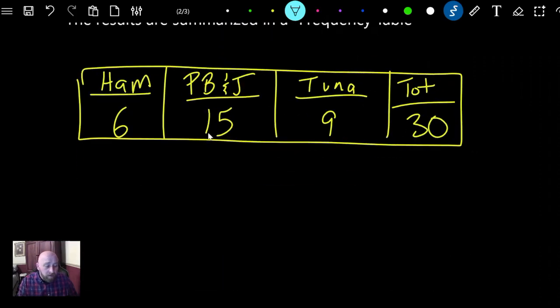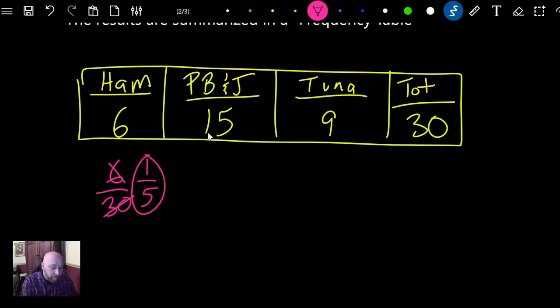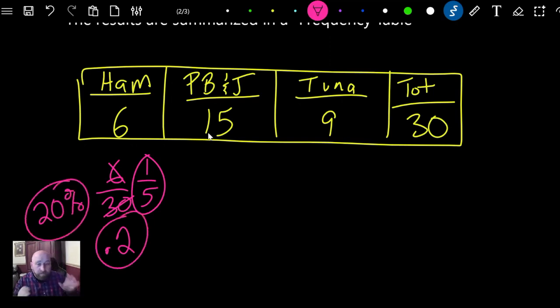So we're going to go back over here to ham and ask, what is the part? The part is ham, which is 6. What is the whole? The total is 30. So ham is 6 over 30. In this case, it is reducible: 6 goes into 6 one time, and 6 goes into 30 five times. So 1/5. You could break that down into a decimal, 0.2 or 0.20. 20% would be another way to write that. So all three of those are different ways to write the ham: 20%, 0.2, or 1/5.